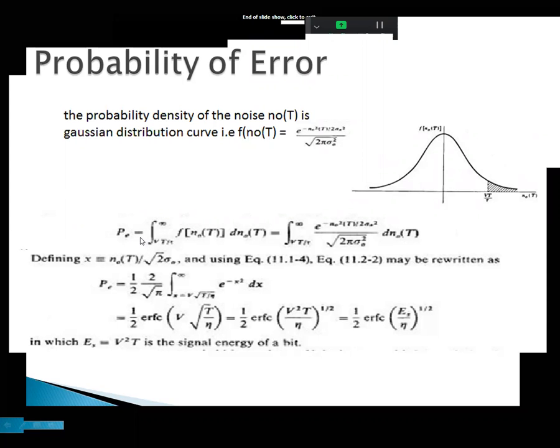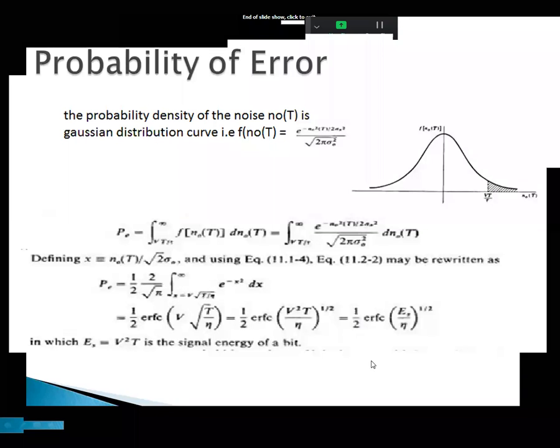P suffix E is equal to one of the equations. The probability of error is equal to 1 by 2 ERFC Es by eta to the power of 1 by 2.